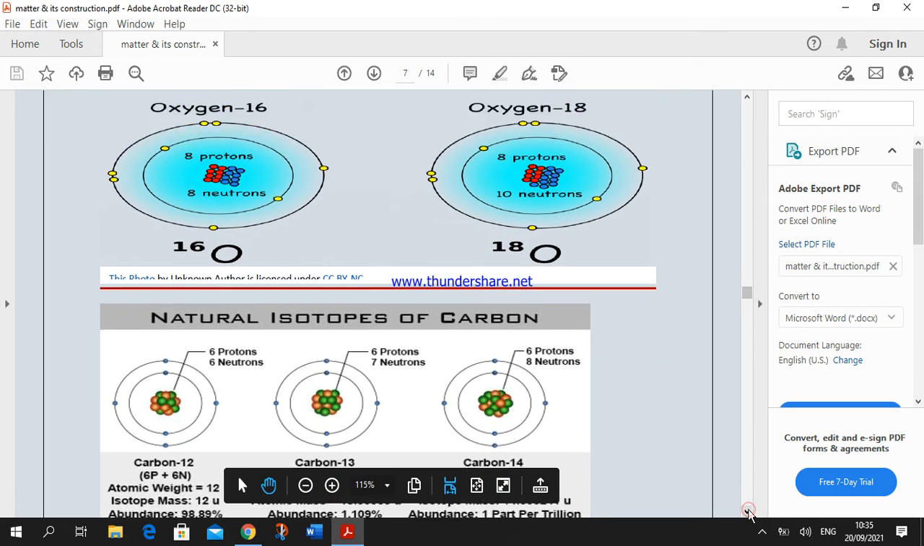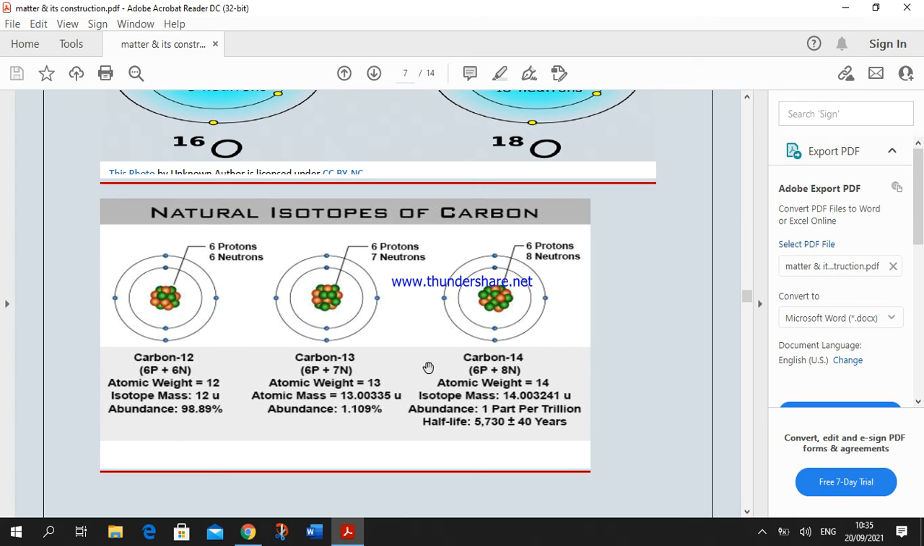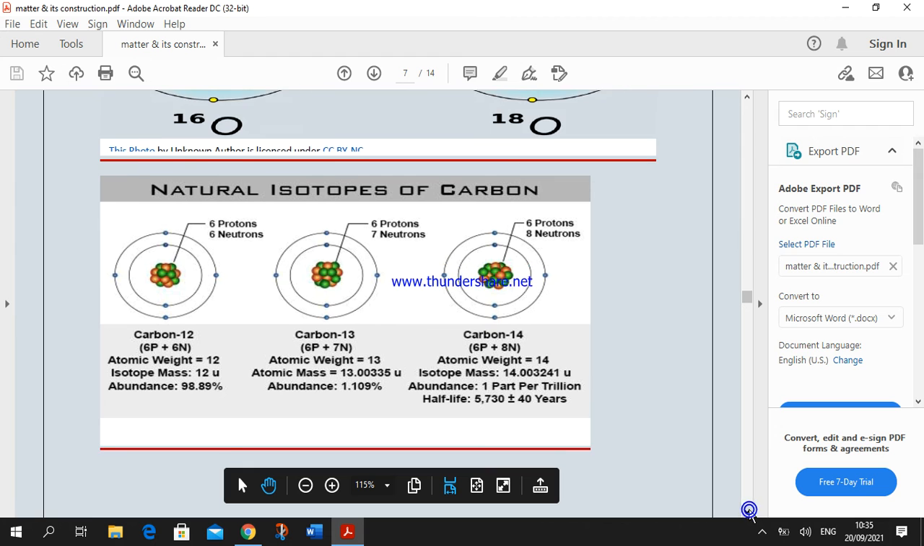Also we have isotopes of carbon, okay? Carbon has different forms: carbon 12, carbon 13, carbon 14. They are equal in protons, all of them have 6 protons, but they differ in the number of neutrons. The first one has 6 neutrons, the second 7 neutrons, and the last one 8 neutrons, okay?